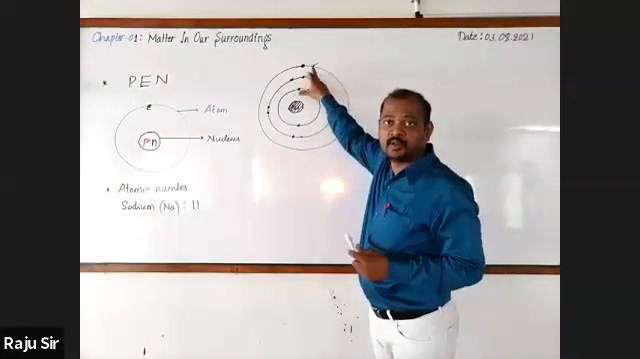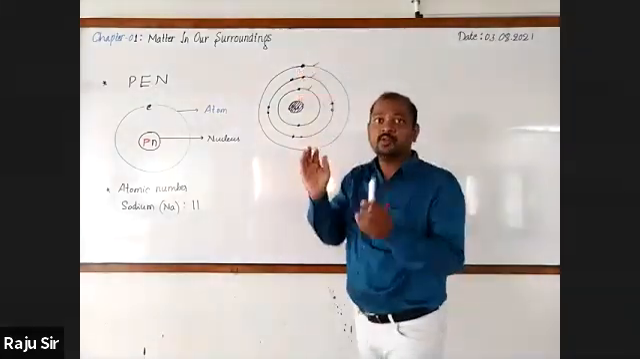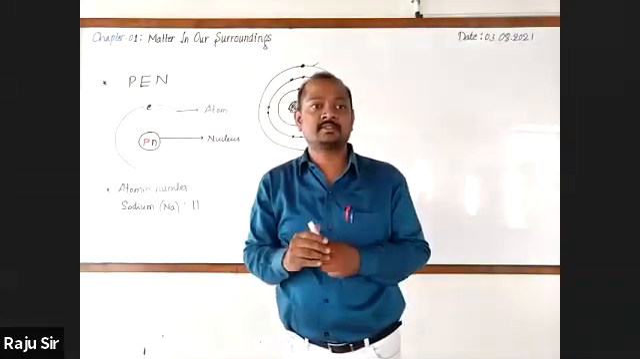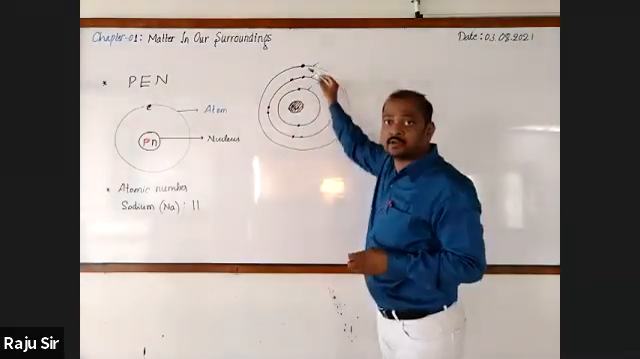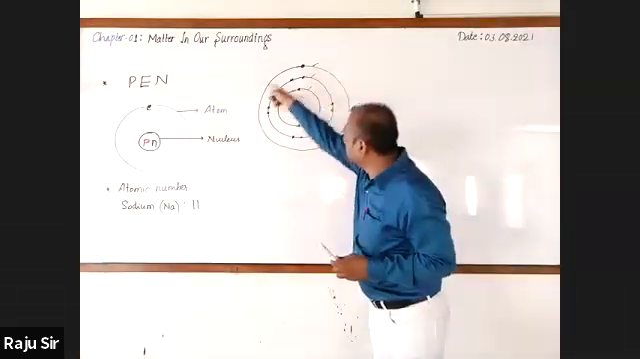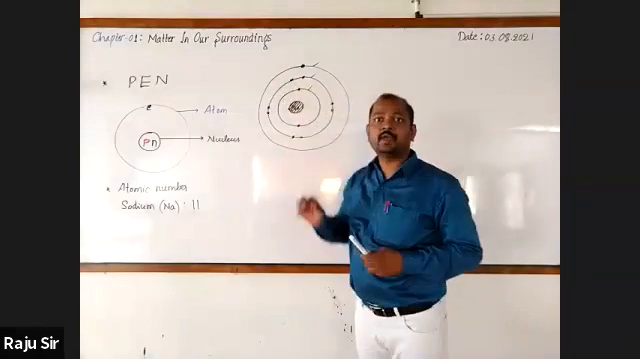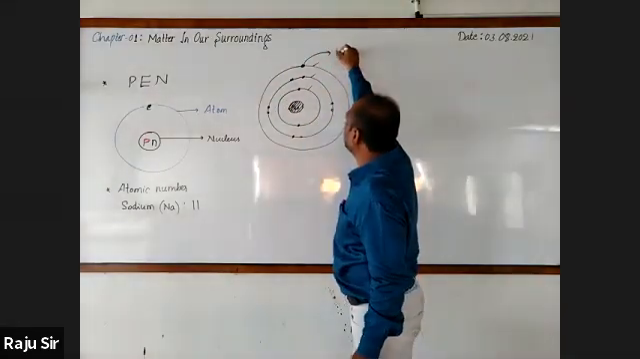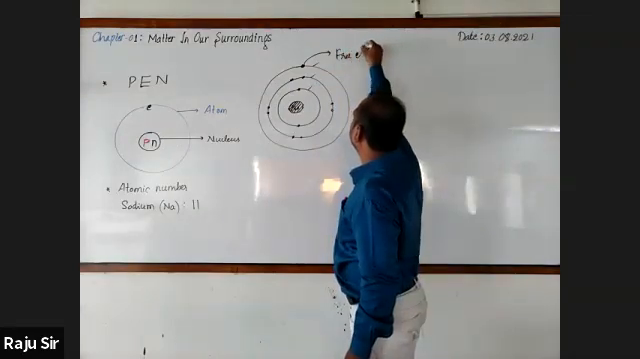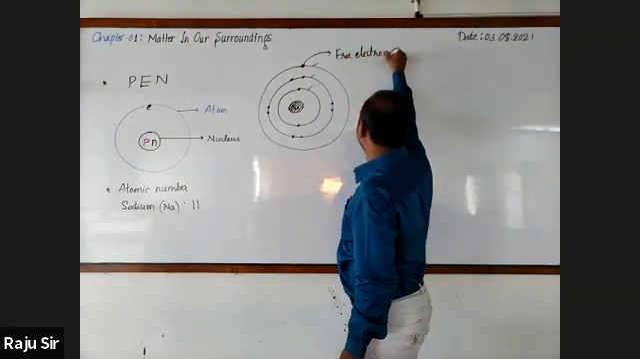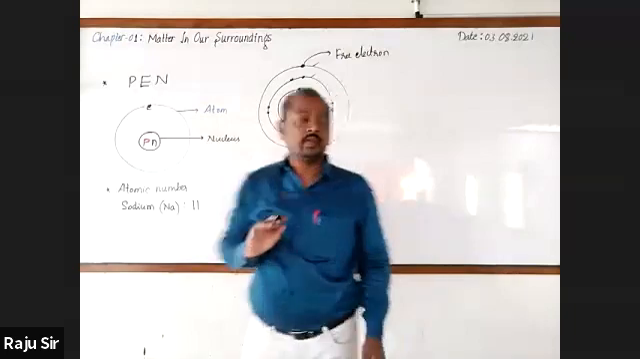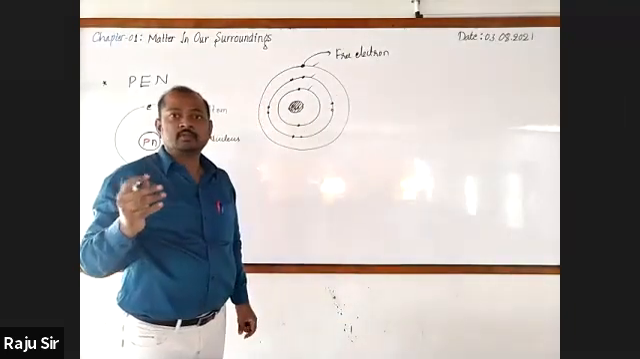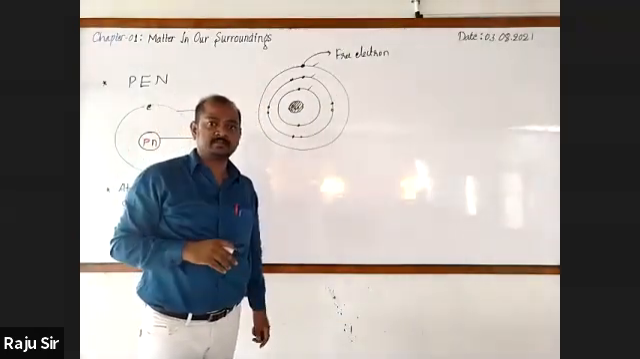Very good, because as the distance is more, the force of attraction is less. So the electrons in the outermost orbit of an atom of the element, this is called free electron.